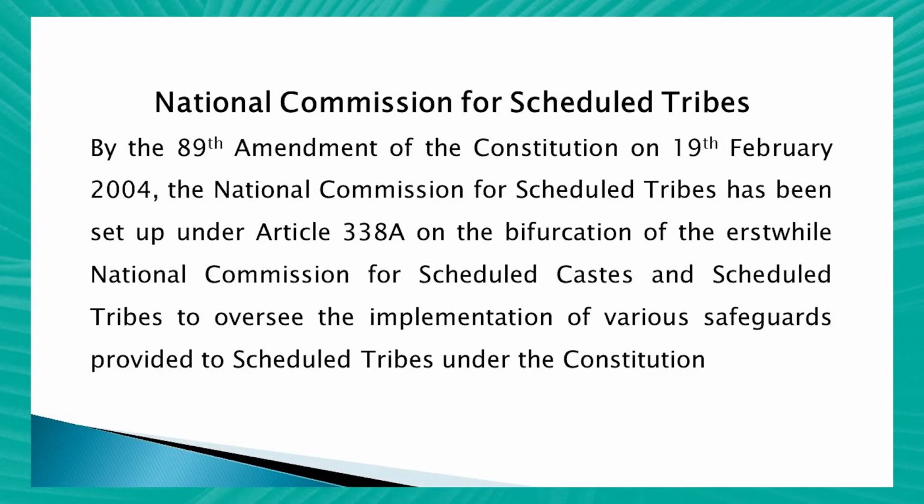While discussing these constitutional safeguards for tribals, we will also discuss the National Commission for Scheduled Tribes. By the 89th Amendment of the Constitution on 19 February 2004, the National Commission for Scheduled Tribes has been set up under Article 338A on the bifurcation of the National Commission for Scheduled Castes and Scheduled Tribes to oversee the implementation of various safeguards provided to the scheduled tribes and scheduled castes.